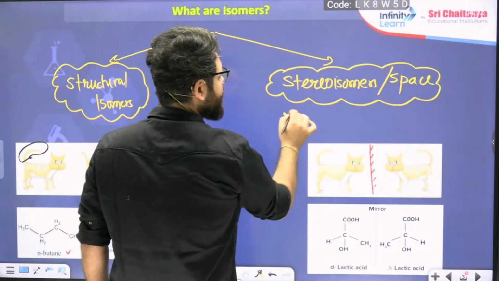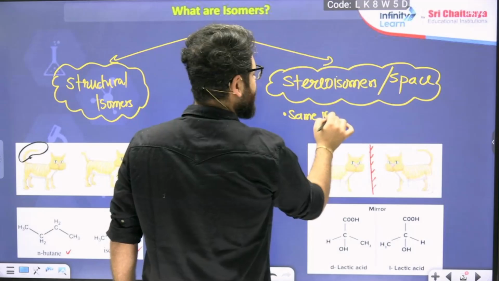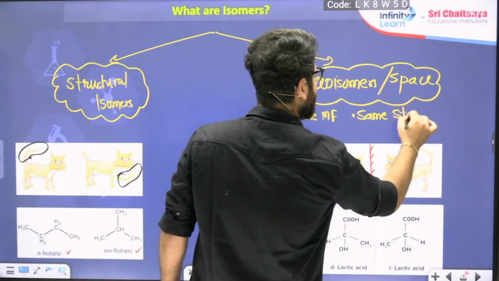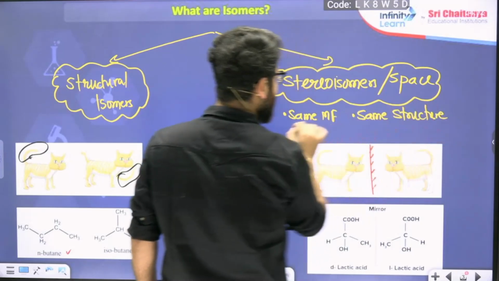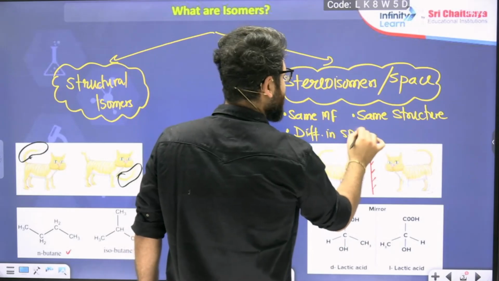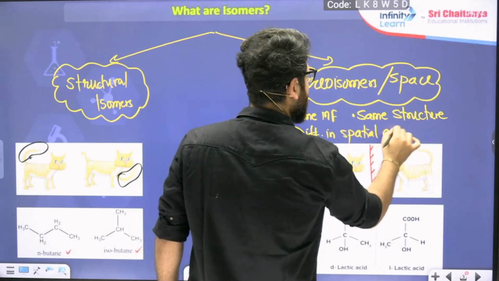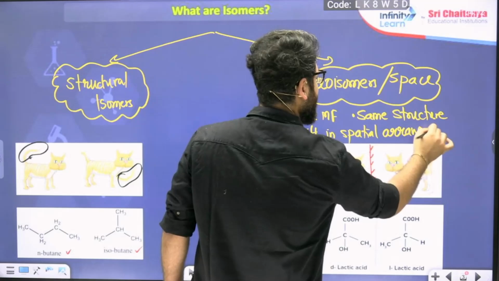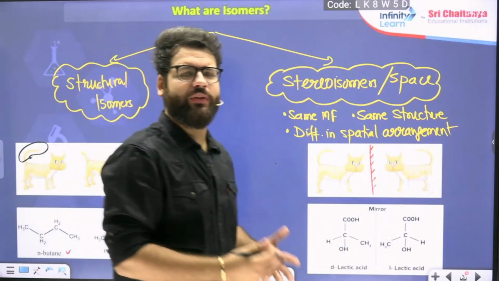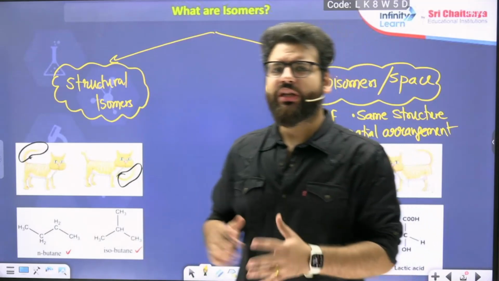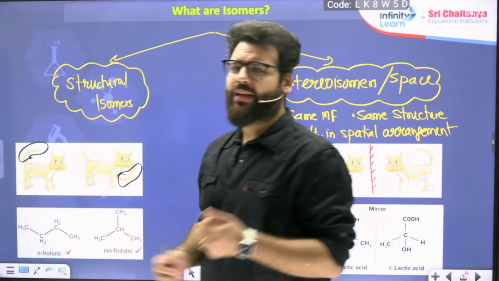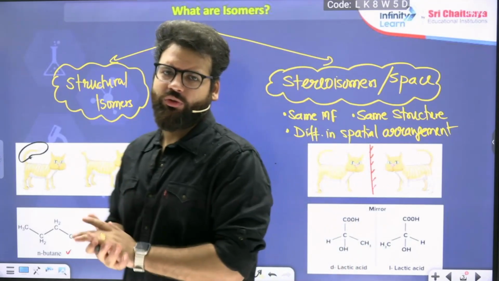They have the same molecular formula as well as the same structure, but they differ in spatial arrangement of different groups and atoms. Okay, different spatial arrangement. That is why the name stereoisomers. Stereo means spatial. And structural isomers have the same molecular formula but different structure. So this much we know.